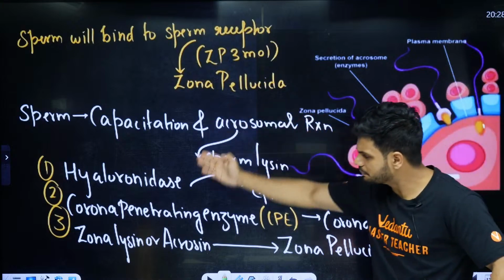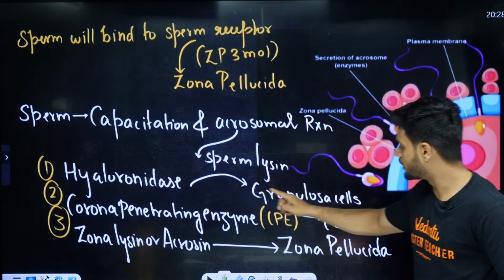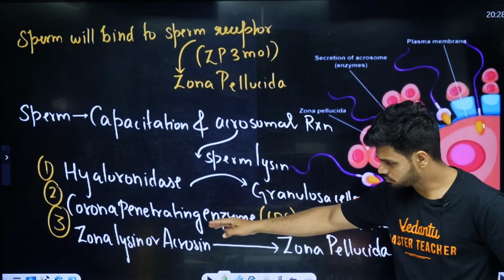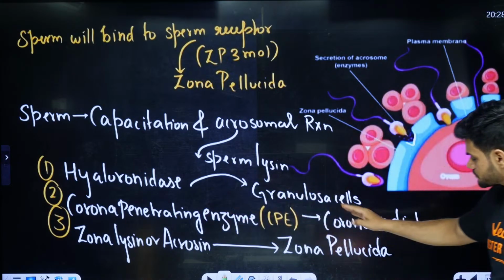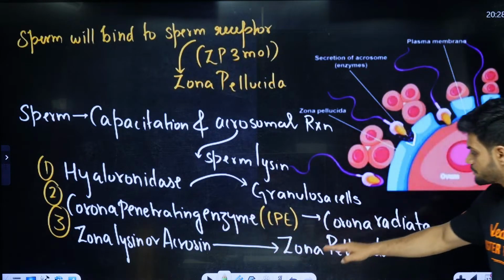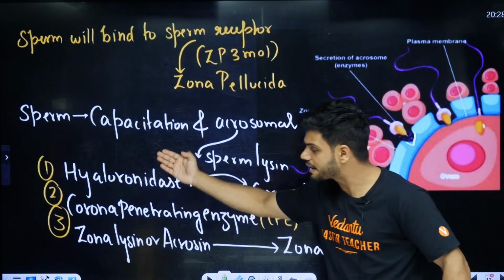These are multiple reactions happening. There is something called hyaluronidase which will break the granulosa cells. There is something called CPE, corona penetrating enzyme, which will break the corona radiata layer. Then we have zona lysin or acrosin, which will break the zona pellucida. So there are multiple layers broken by different enzymes.